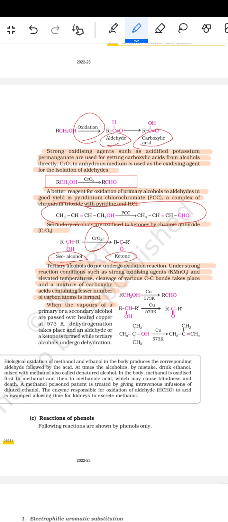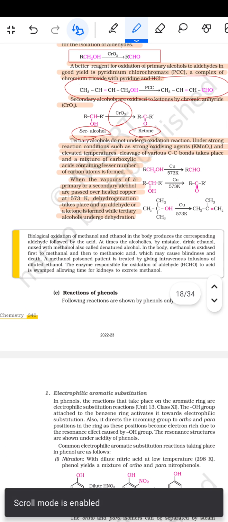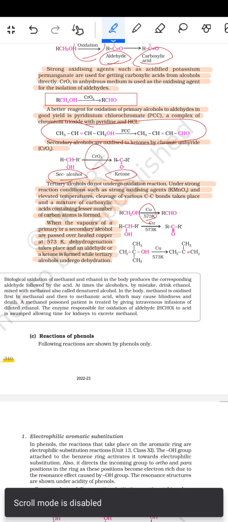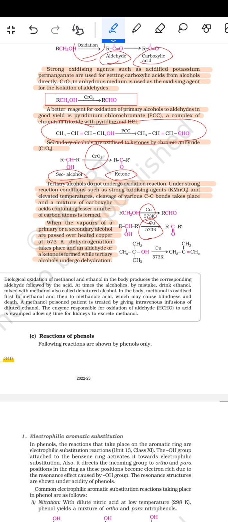When the vapors of a primary or a secondary alcohol are passed over heated copper at 573 Kelvin, dehydrogenation takes place and an aldehyde or ketone is formed. Tertiary alcohols undergo dehydration.